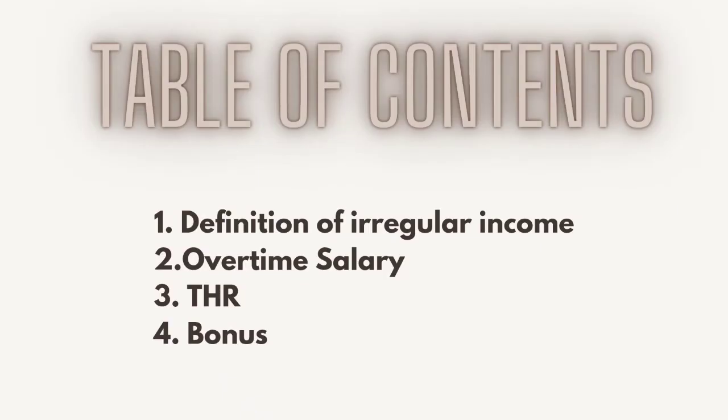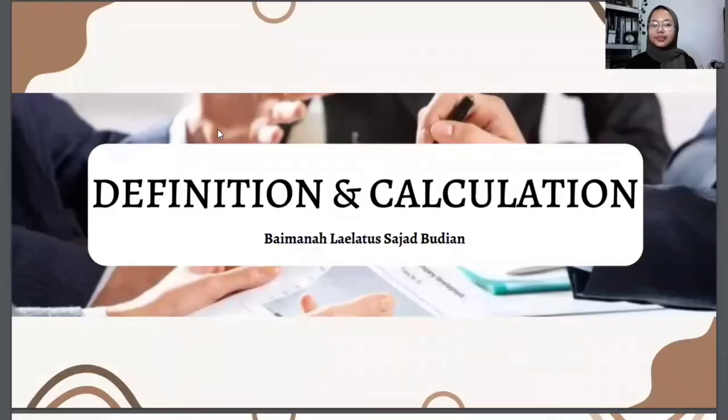And here is our table of contents: definition of irregular income, overtime salary, THR, and bonus salary. For the first material, it will be explained by Baina. To Baina, time is yours. Okay, so hi everyone. Now we are going to talk about the definition and calculation of irregular income.